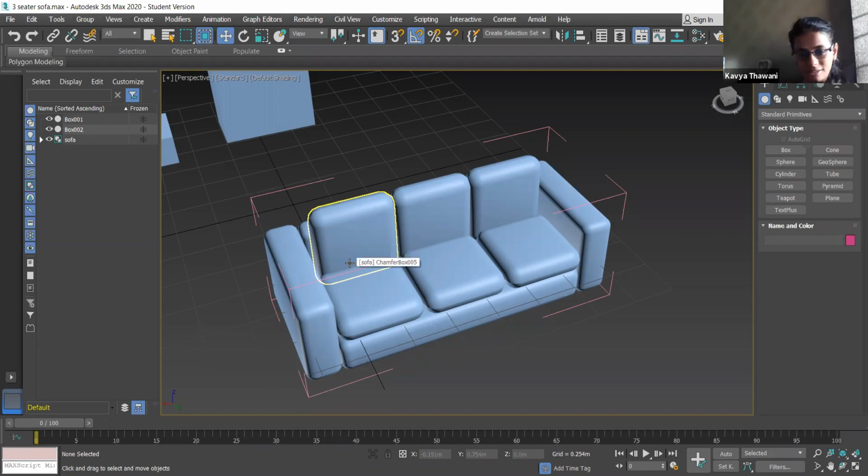If you want to turn this sofa into an L-shaped sofa, you have to ungroup it and then group it again. But if you want to resize this sofa, you don't need to keep grouping and ungrouping. You can just open it and scale it.